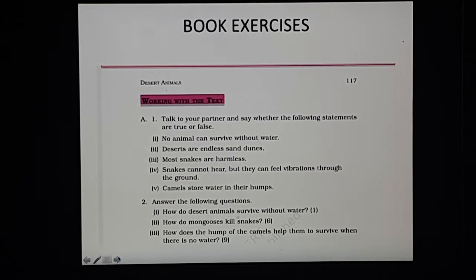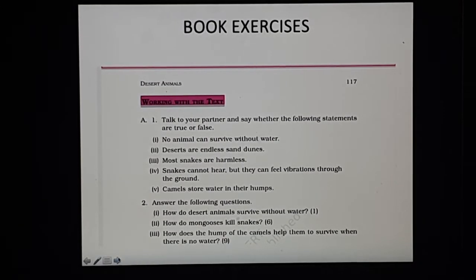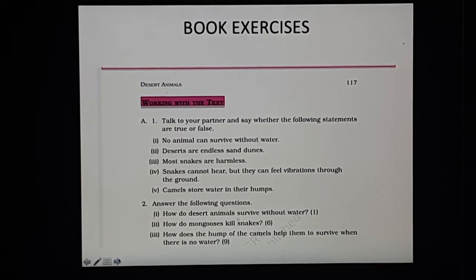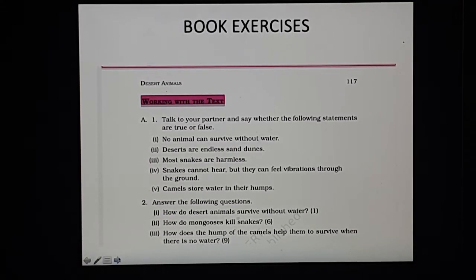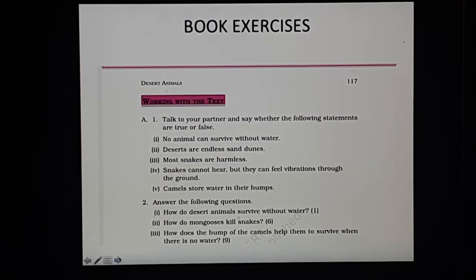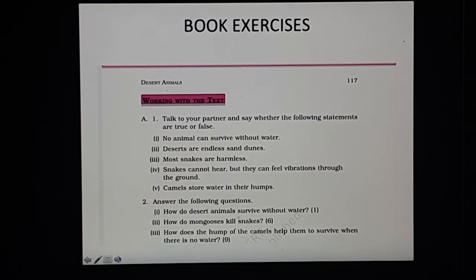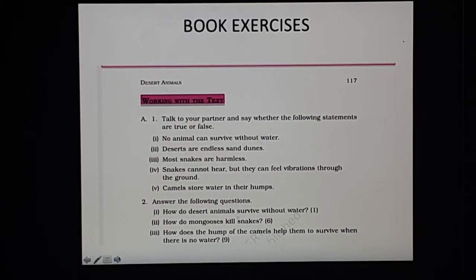Now, second part is answer the following questions. How do desert animals survive without water? Yes, we read about some animals like gerbils. Those are small rat-like animals. What do they do? How do they survive without water? Because they keep themselves cool by remaining in cool underground burrows, so that they do not need too much water. Second is darkling beetles.